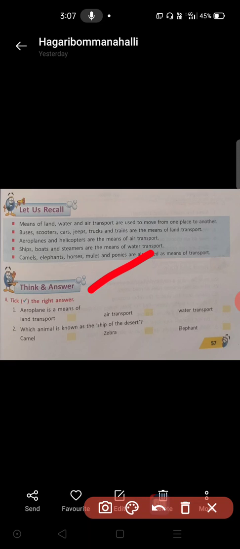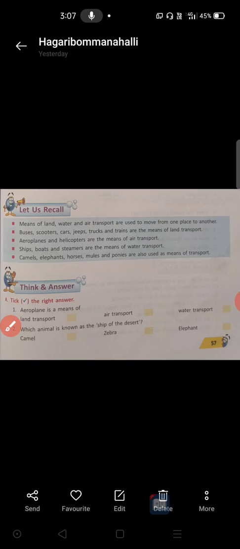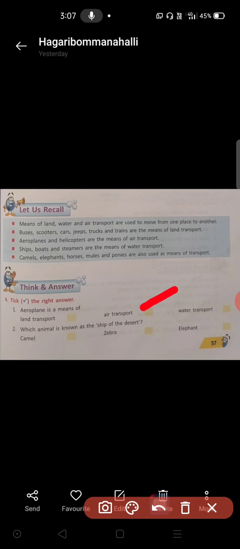First one, A main, tick the right answer. Aeroplane is a means of dash: land transport, air transport or water transport. Aeroplane is a kind of air transport. Correct, tick the second option.